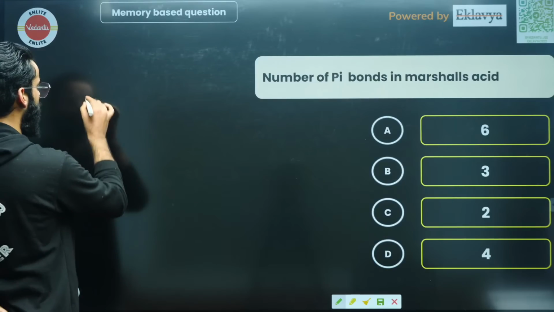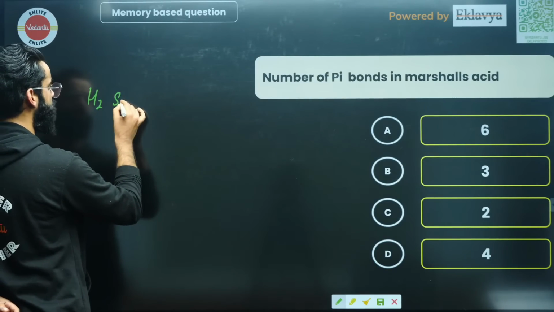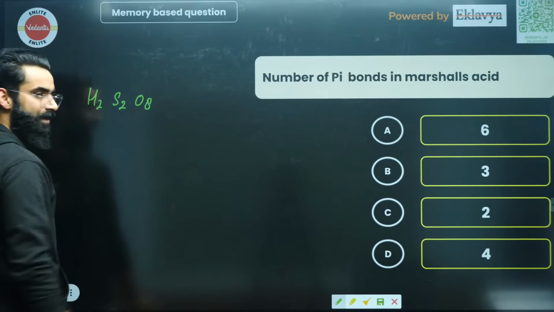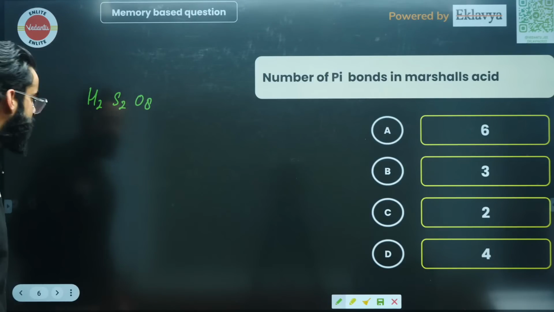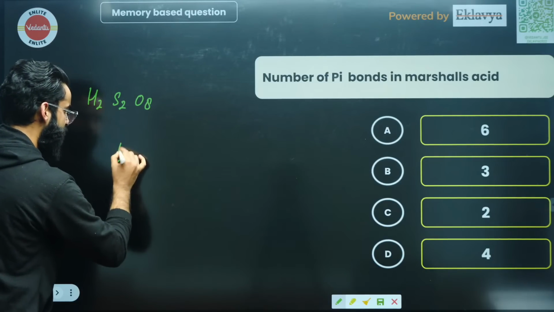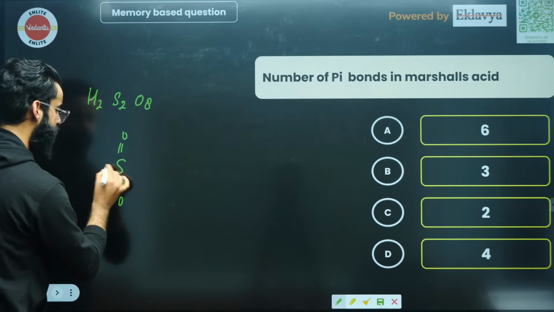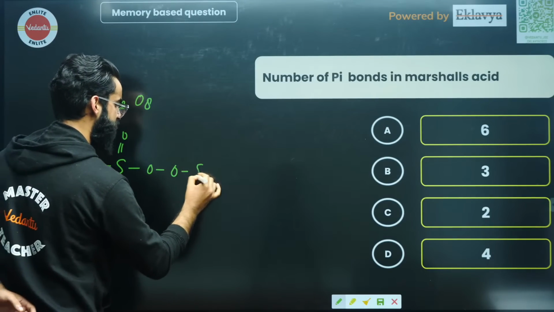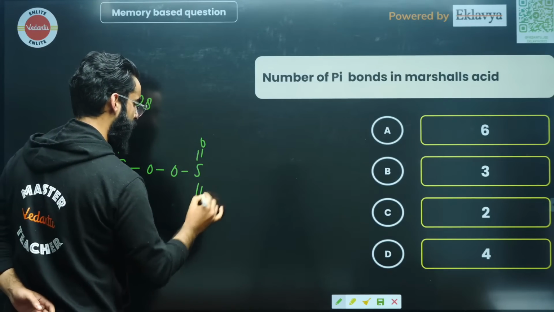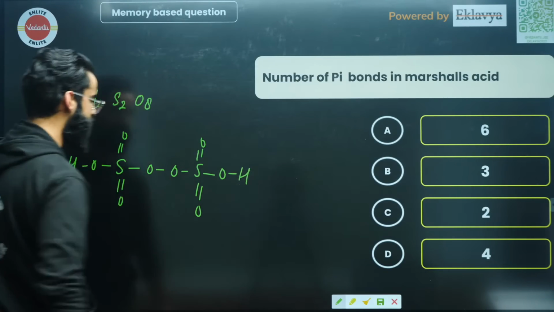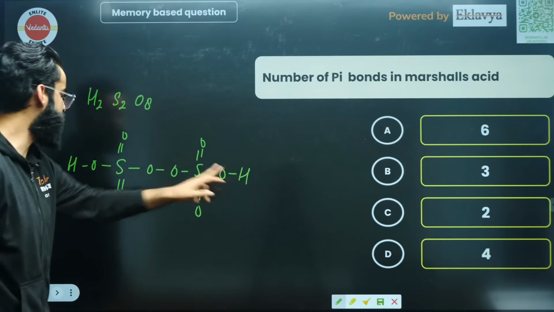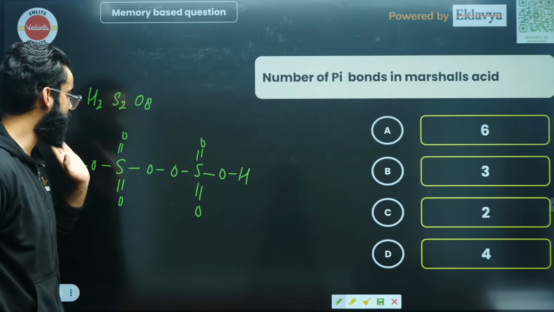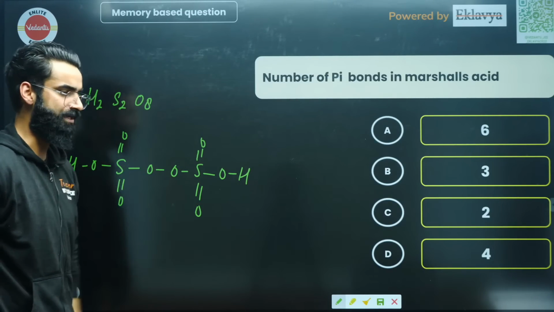First of all, you should know exactly the formula of Marshall's acid, H2S2O8. And I'm damn sure you guys know its structure as well. This was S double bond O. This is oxygen attached with hydrogen, right? This oxygen, S double bond O, this oxygen attached with hydrogen, right? This is something which you call H2S2, and there are how many? 8 oxygen atoms as well.